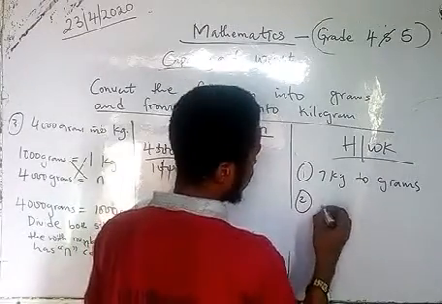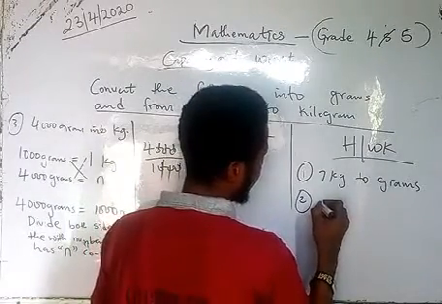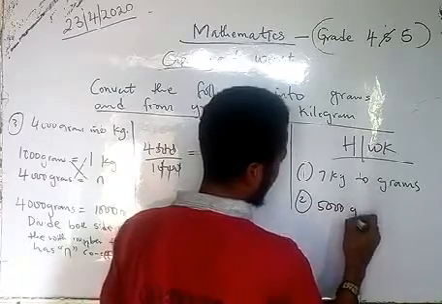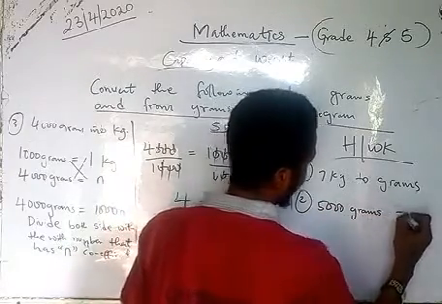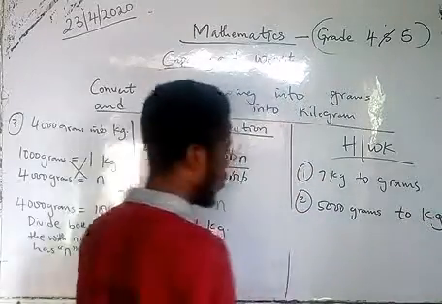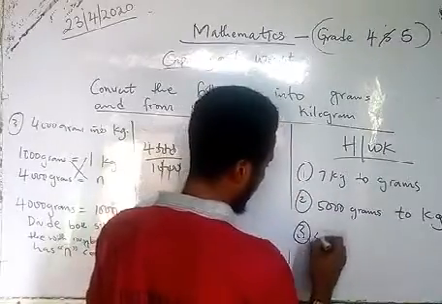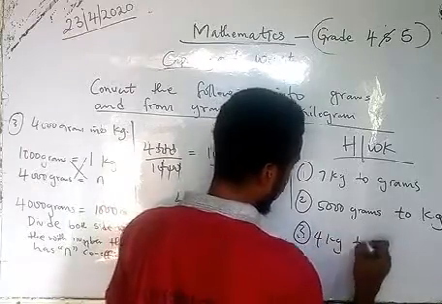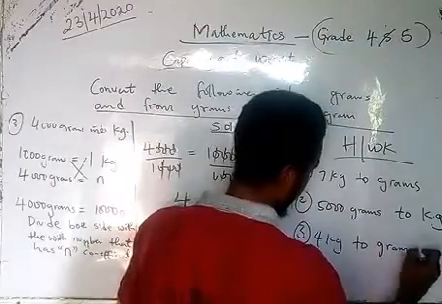Number 2, 5000 grams to kilograms. Number 3, 4 kg to grams.